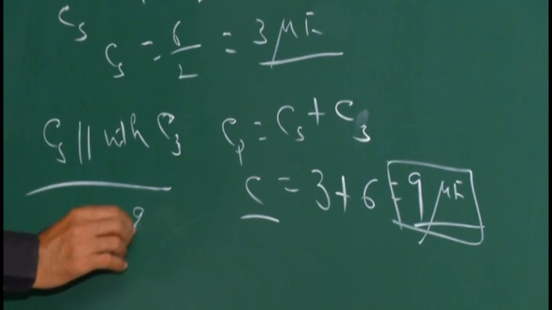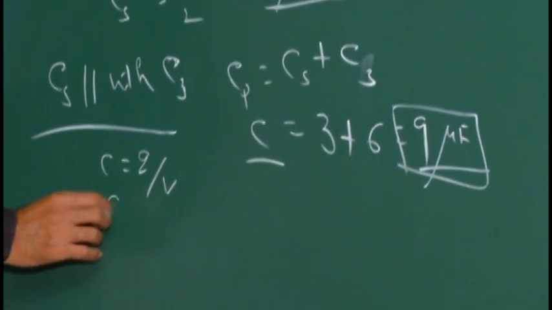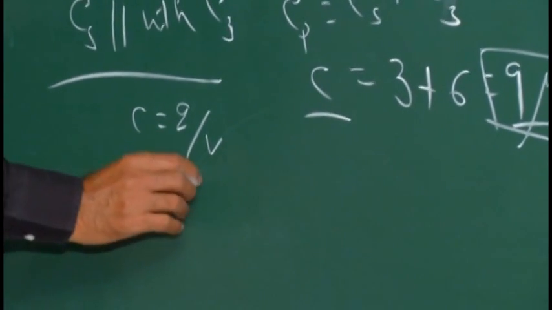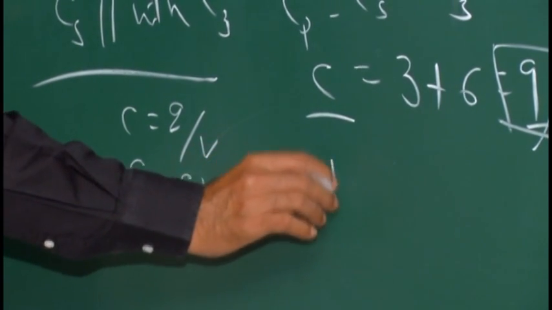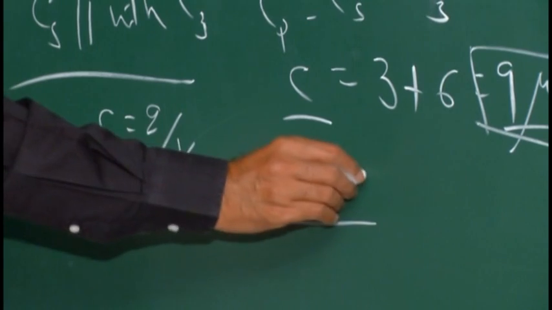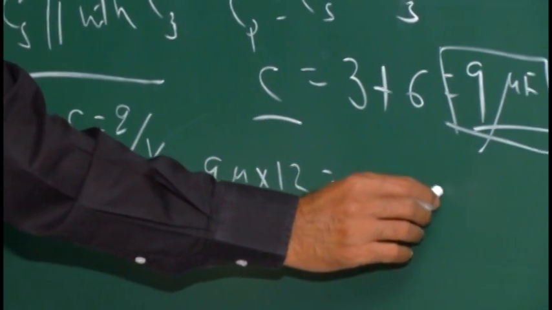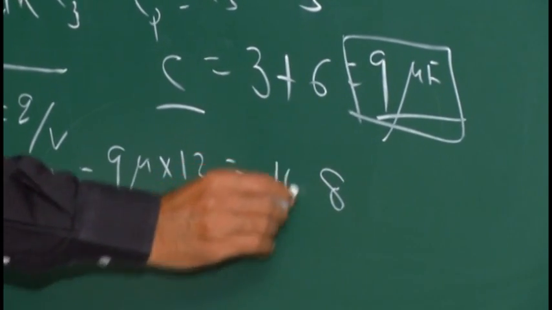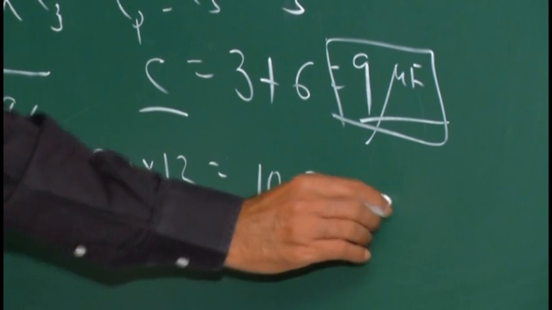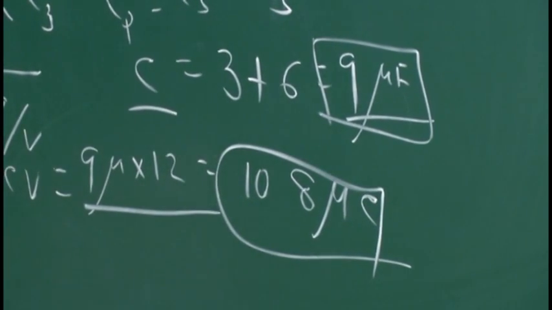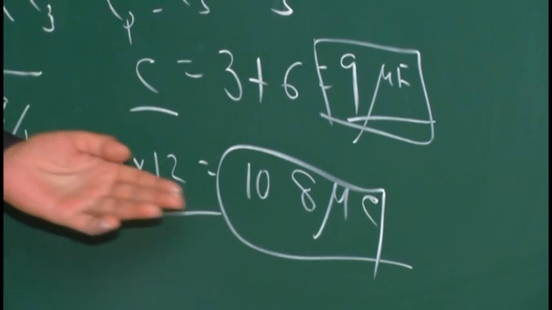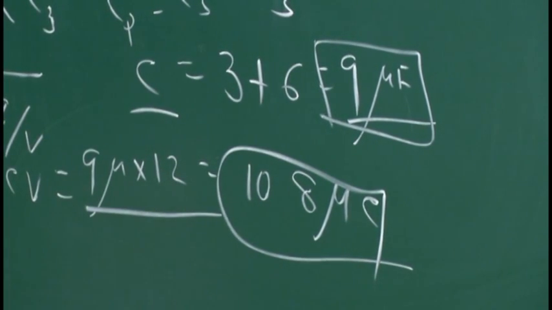C is equal to Q by V. And what is the charge delivered by the battery? It is C into V. Net capacitance 9 micro into V, which is 12 volt. So it is equal to 9 twos are 18, 108 microcoulomb. Finished? So what is the equivalent capacitance of the combination? 9 microfarad. And what is the charge delivered by the battery? 108 microcoulomb.